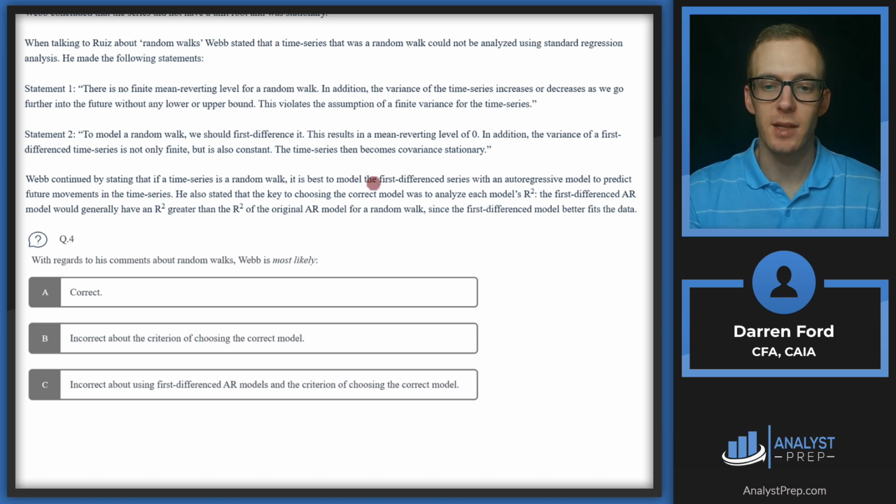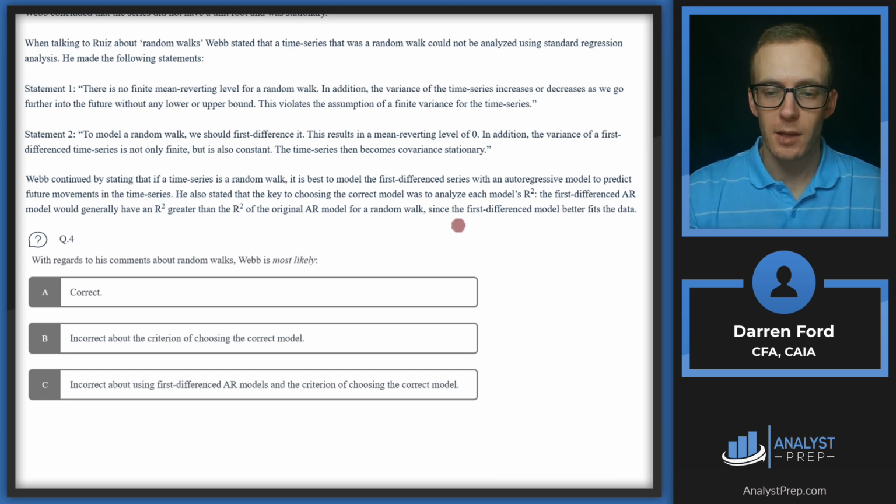He also stated that the key to choosing the correct model, so that was one of our criteria there, and also the first difference AR model, was to analyze each model's R-squared. The first difference AR model would generally have an R-squared greater than the R-squared of the original AR model for a random walk, since the first difference model better fits the data.